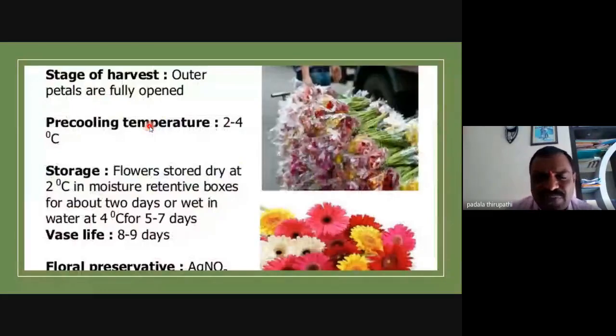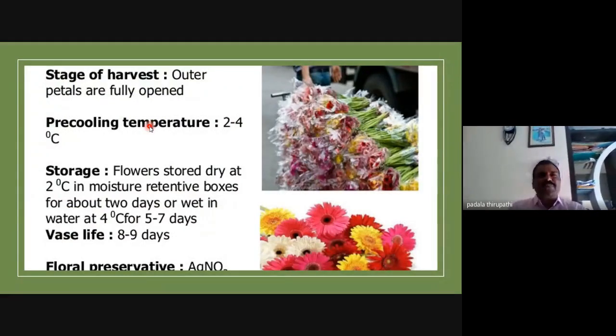Then the flowers also. When we reach the flower merchant, they tell us, oh, this is very, very fresh flowers, very high cost flowers. We are paying that much amount. You pay this much amount. But remember, my dear friends, the flowers are not fresh flowers, but they are stored flowers in a cool temperature, that is 2 to 4 degrees Celsius. Even after 1 week, the flowers look like very fresh flowers.